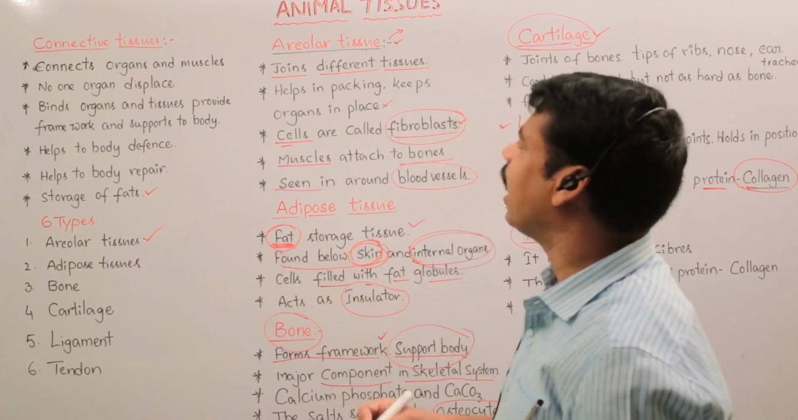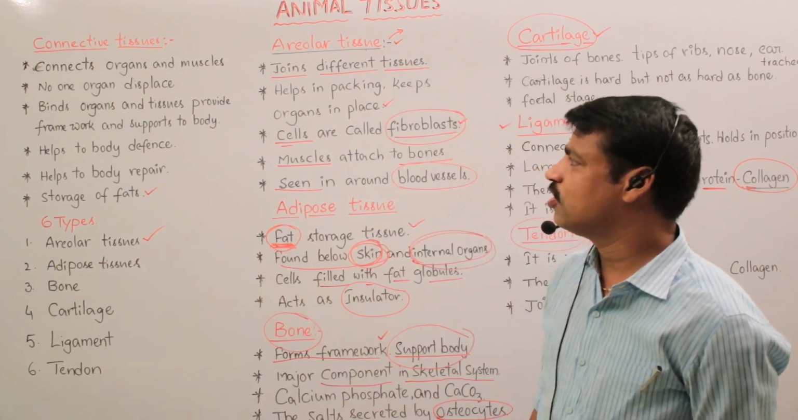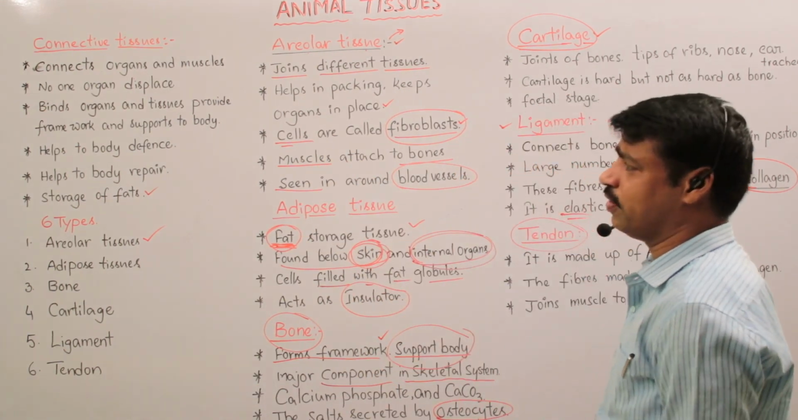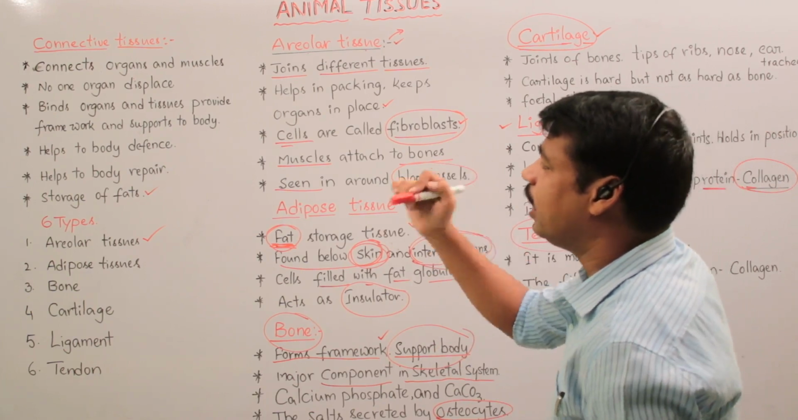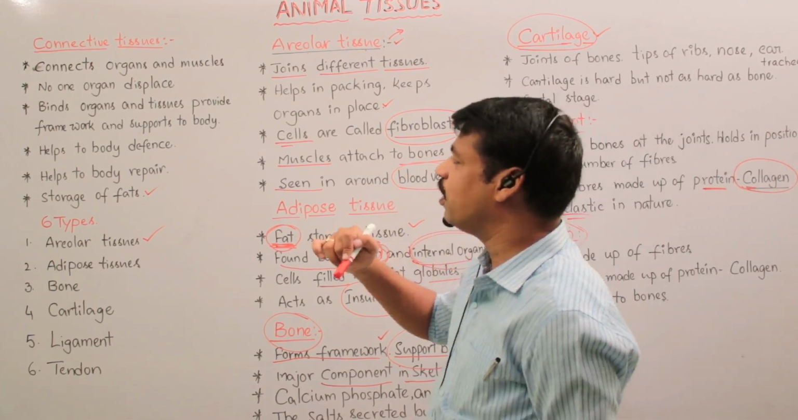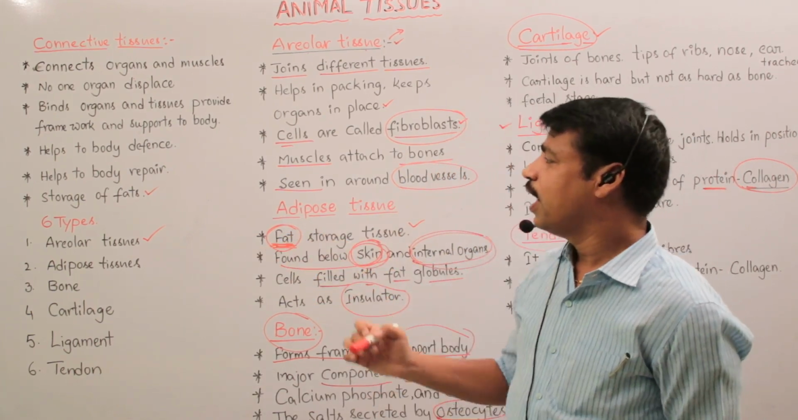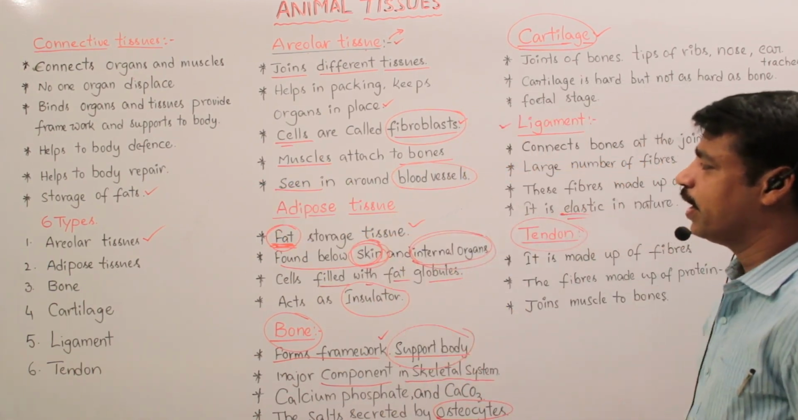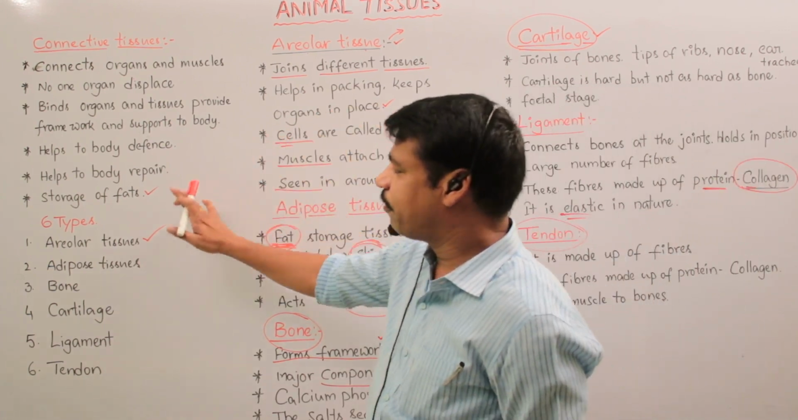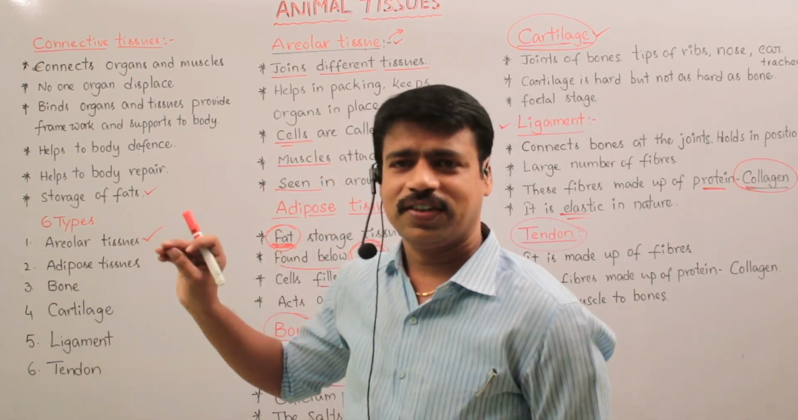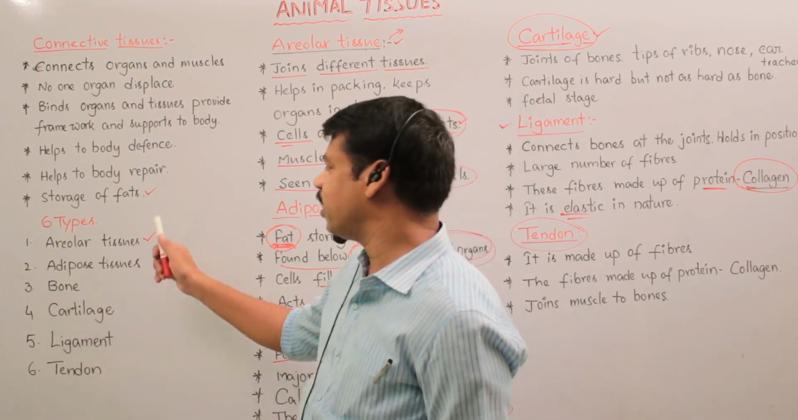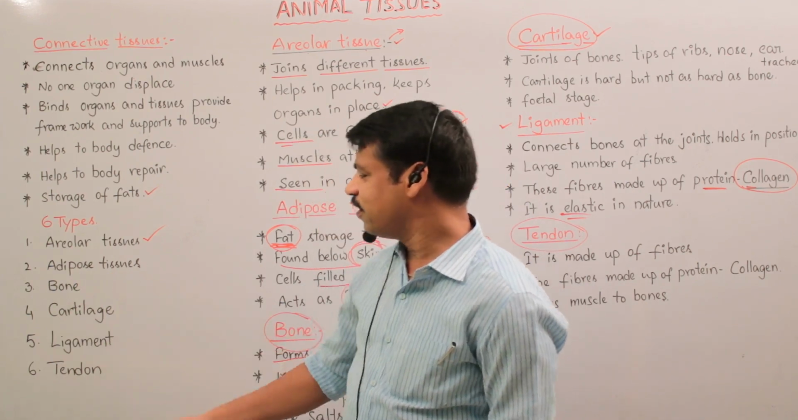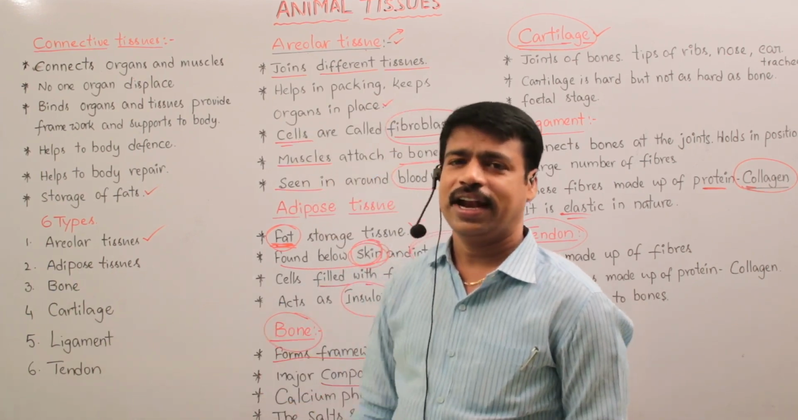Okay, let us recall that. So what is connective tissue? It connects organs and muscles. No organ is displaced, with the help of connective tissue. It binds organs and tissues, provides framework and support to the body, helps in body defense and body repair, and stores fats. Based upon their structure and function, there are 6 types: areolar tissue, adipose tissue, bone, cartilage, ligament, and tendon.